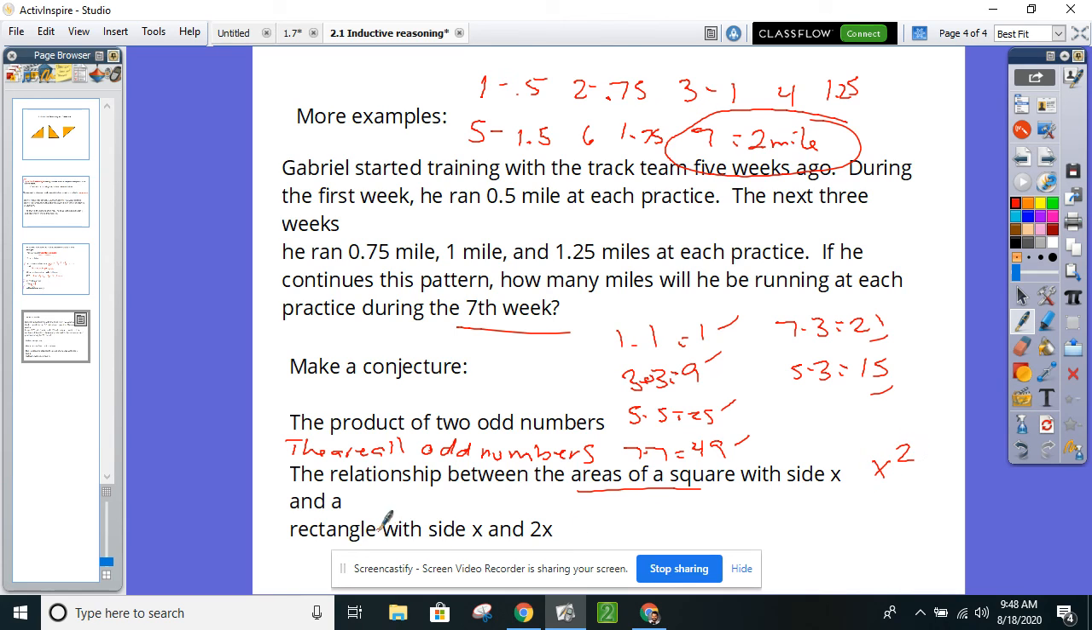What would be the area of a rectangle if the sides are x and 2x? Well, what's x times 2x? We get 2x squared. So we could say the rectangle is twice the size, because x squared and 2x squared is twice the size. That's it. It's not as hard as it seems.